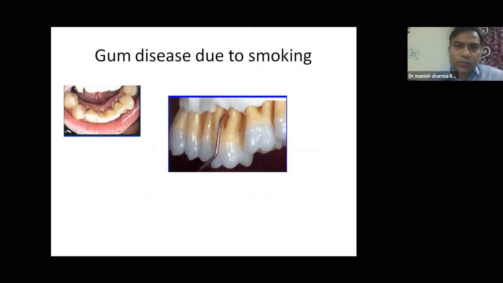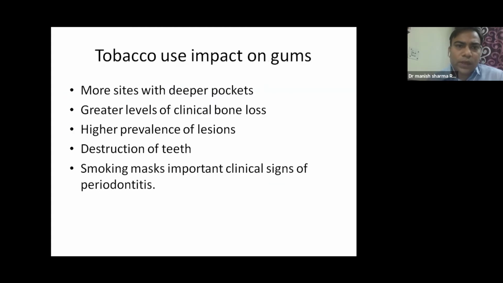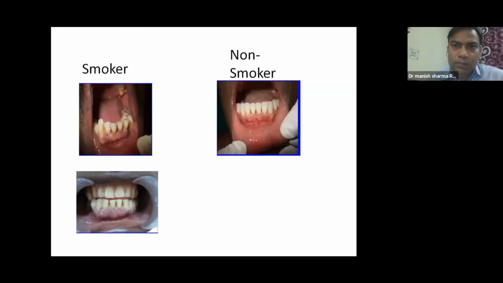So this is what it can cause to your gums. It can cause dental problems. There are more sites with deeper pockets. There is a greater level of clinical bone loss in the mandible and jaw. There is a higher prevalence of different kinds of lesions, then destruction of teeth, and smoking marks important clinical symptoms such as periodontitis, and the patients reach doctors later. This is a comparison between a non-smoker's and a smoker's oral cavity. See how bad the smoker's oral cavity is as compared to the non-smoker's.